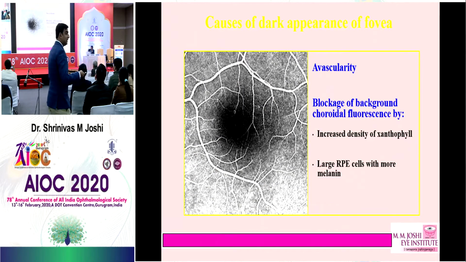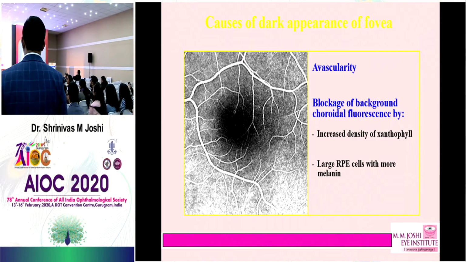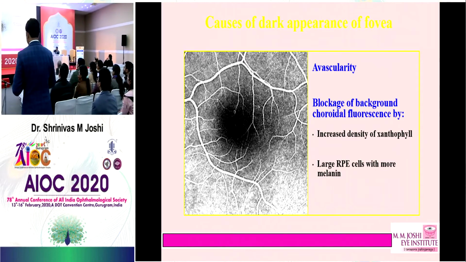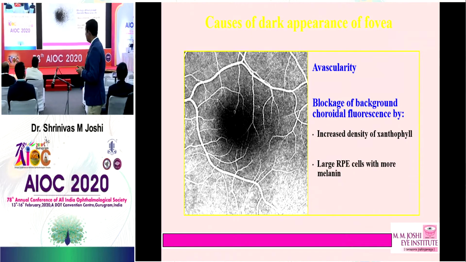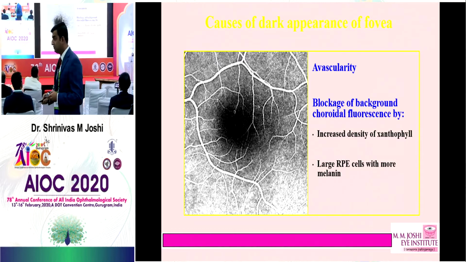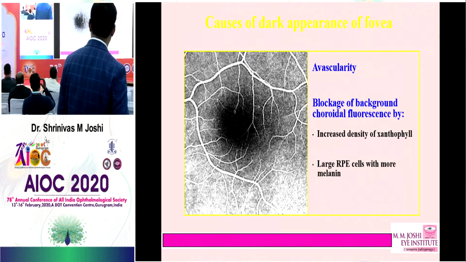So why is there a lack of fluorescence in the fovea? Can anyone say fast? Yes, it's written there. Exactly, there are no vessels, avascularity, and secondly there is increased density of the xanthophylls and the taller RPE cells, which cause blockage of the choroidal fluorescence.